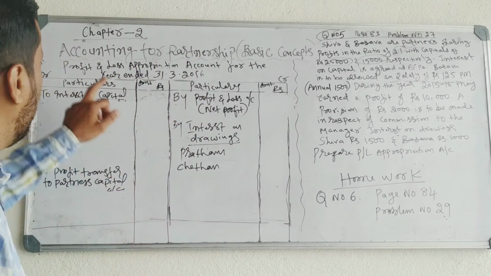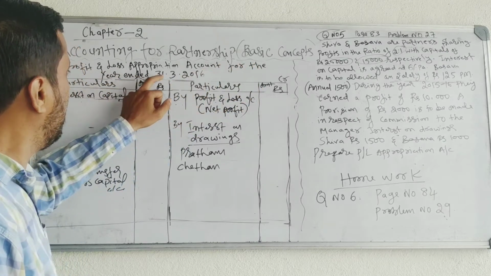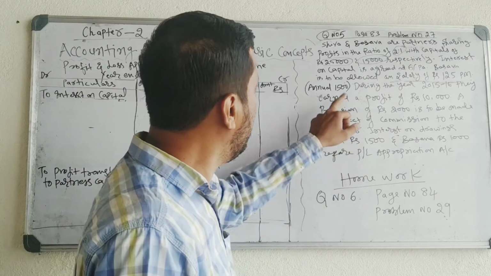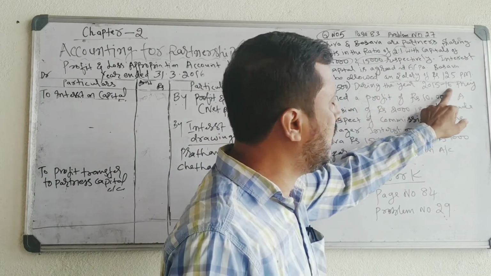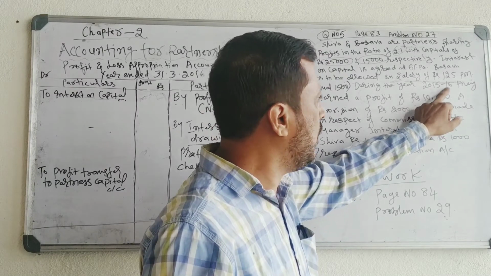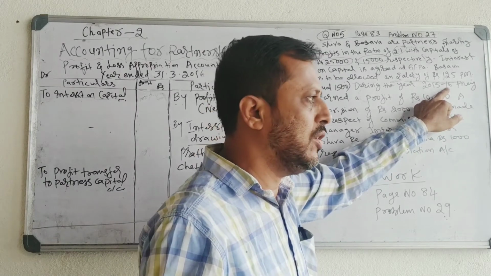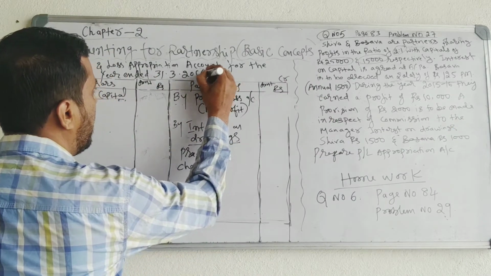So I have taken the format. Profit and loss appropriation account for the year ended 31/3/2016. The date is given here, that is during the year 2015-16. 15 means 1st April 2015, 16 means 31st March 2016. So you have to take 31st March 2016. Year end accounts will be prepared.